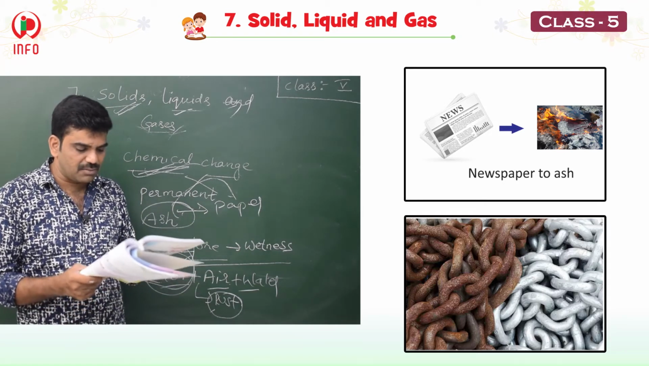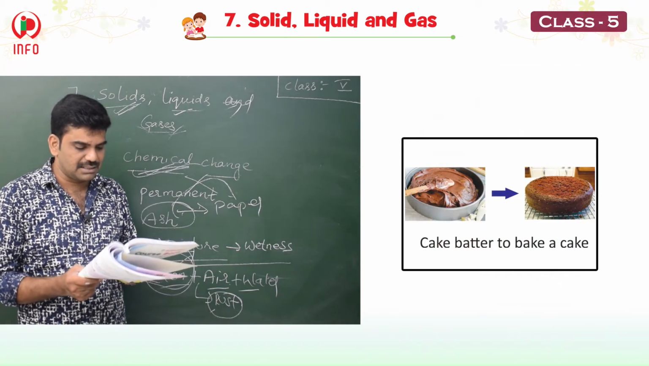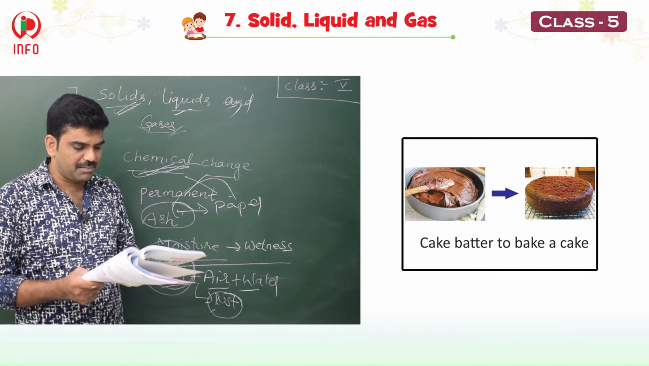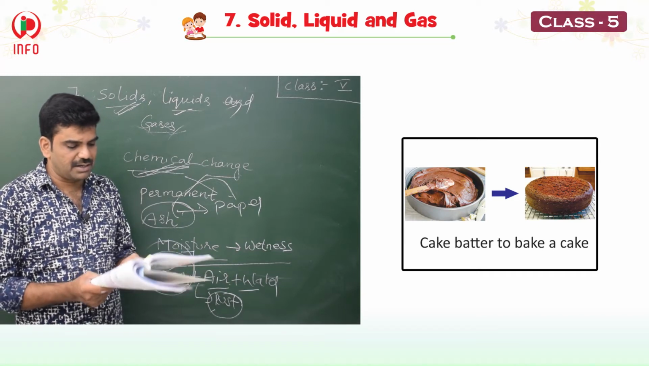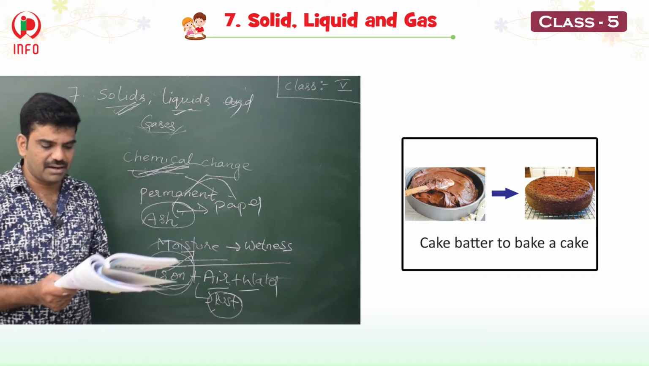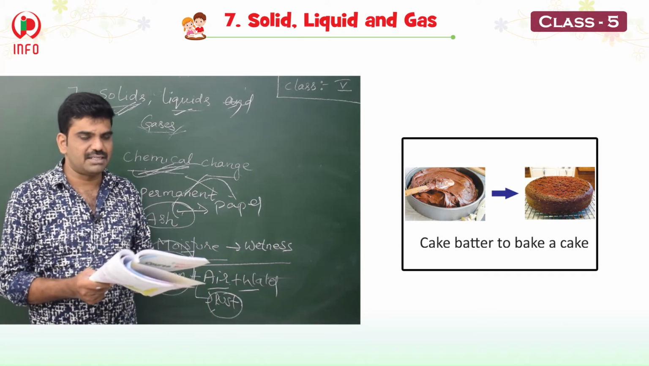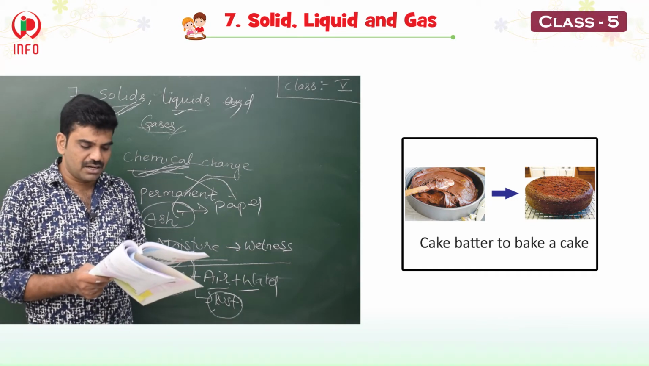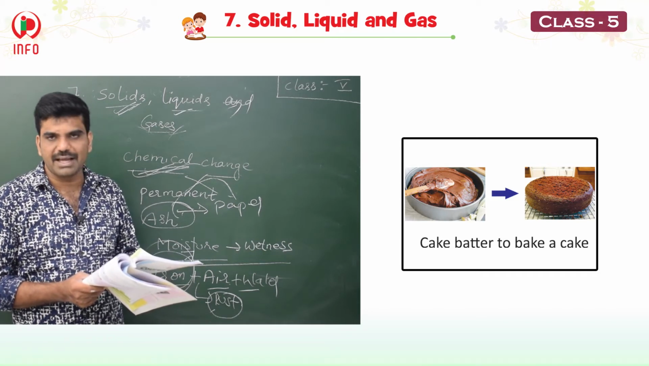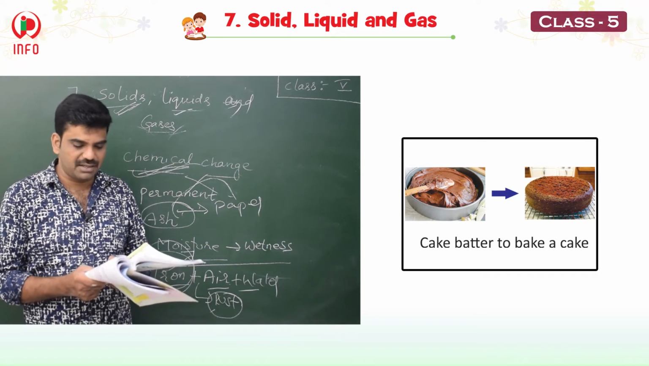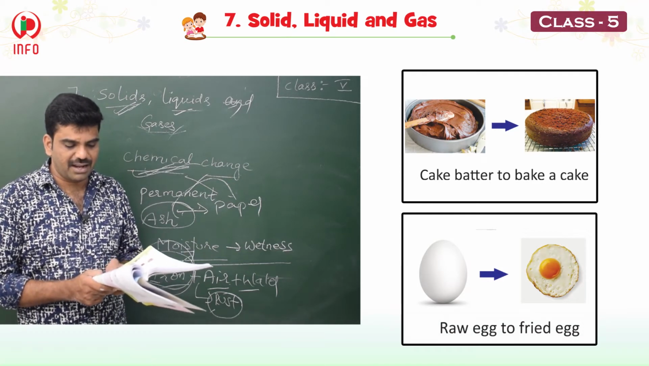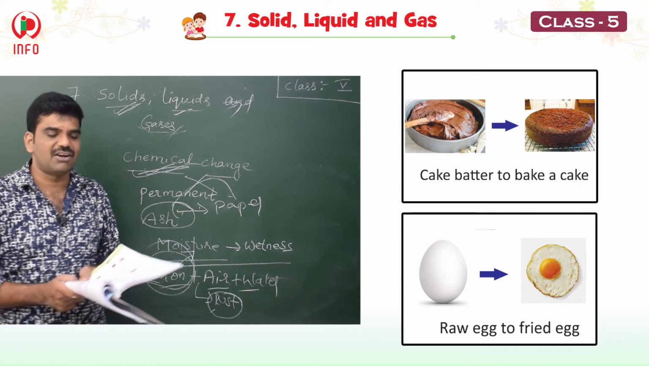Here, children, the examples are given. Cake batter to bake a cake. Here the cake batter is a raw material. From that we can get the cake. But from the cake we cannot get the cake batter. That means the change cannot be reversed. Newspaper is burning to ash. We can't get the fresh newspaper from the ash. The change cannot be reversed. Raw egg to fried egg. We can't get the raw egg from the fried egg. The change cannot be reversed.